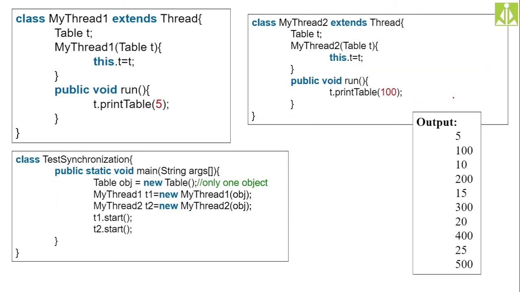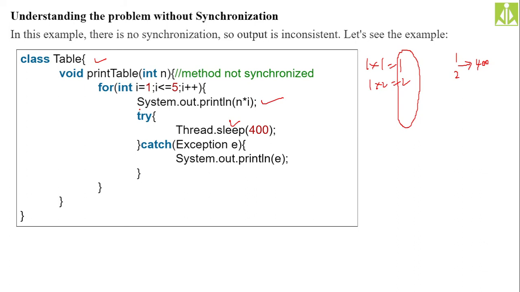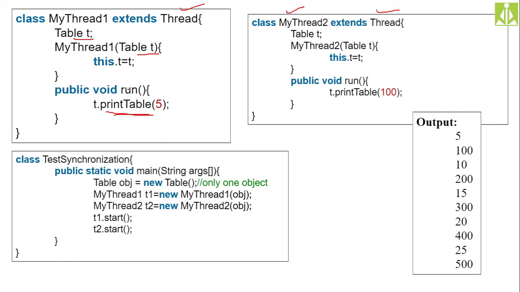Here, I'm creating 2 different threads. That is my thread 1, which extends the thread class, and my thread 2 class, which also extends the thread class. Inside it we are creating the table class object, which we receive from the main method, and using that we initialize this t. Then we have the run method, and inside that run method we are calling the print table method that we implemented over here.